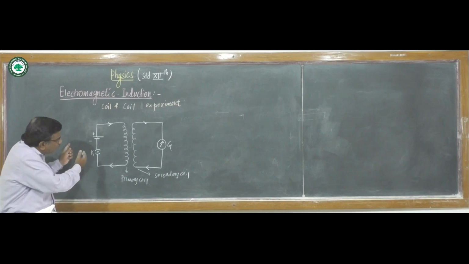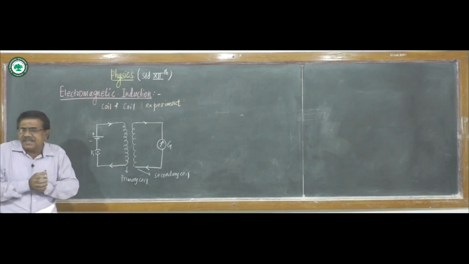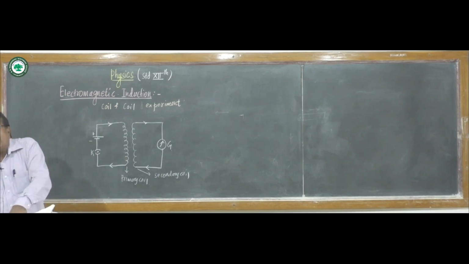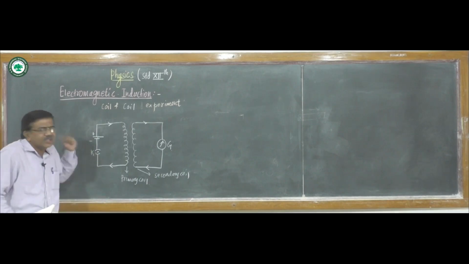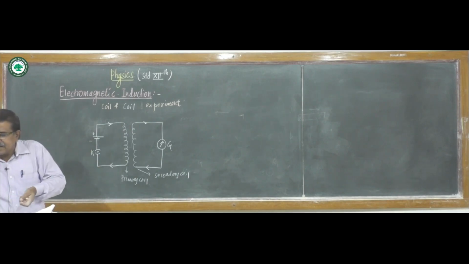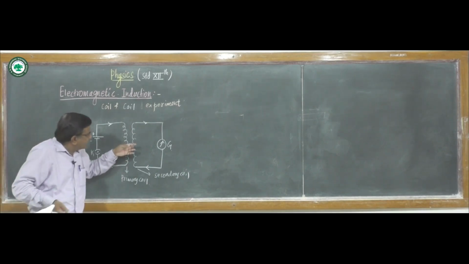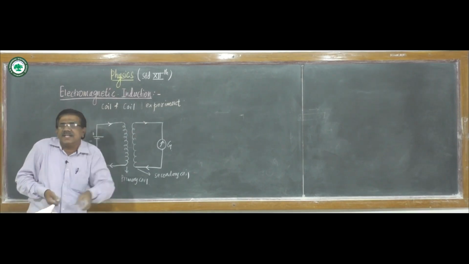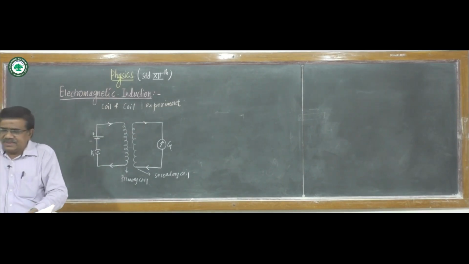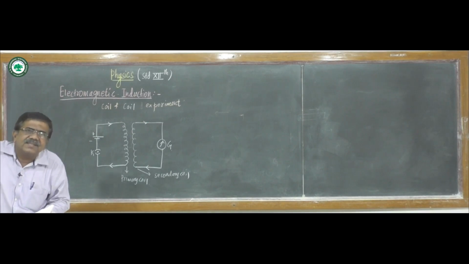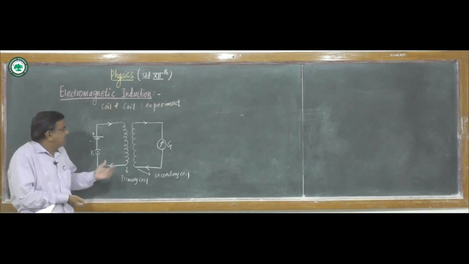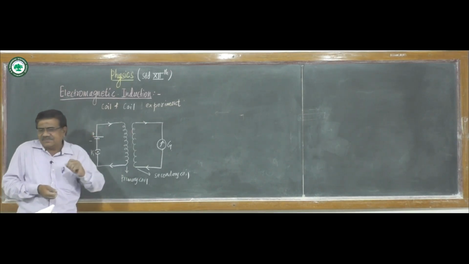Also, when both coils are in motion and there is relative motion between the two coils, when this circuit is closed, induced current is produced in the secondary coil as long as there is relative motion between the coils.